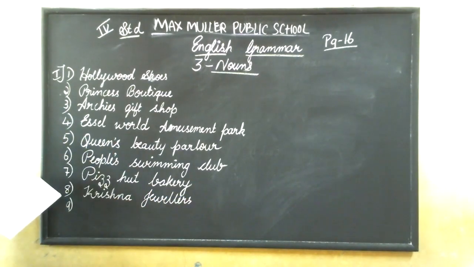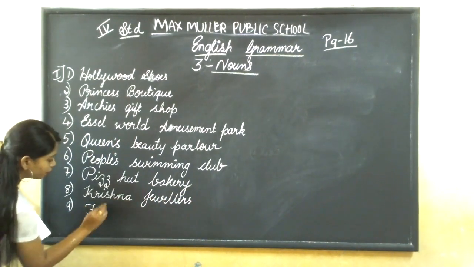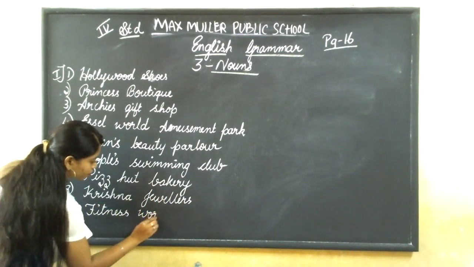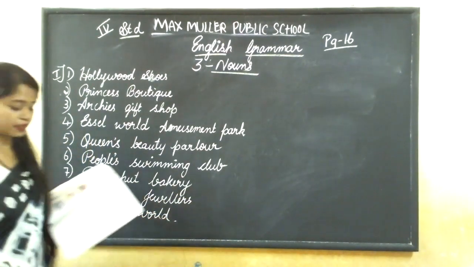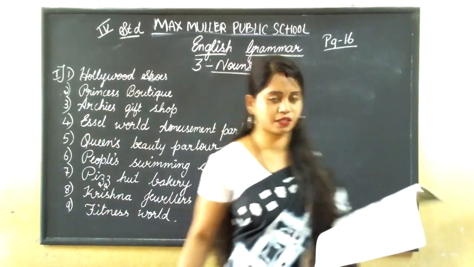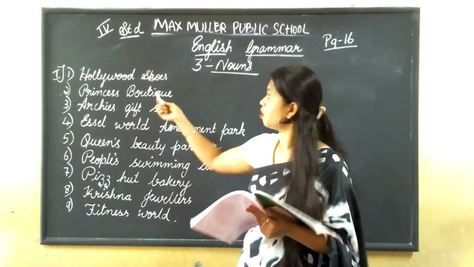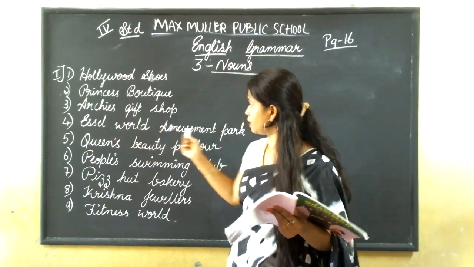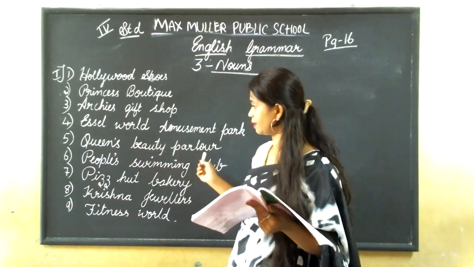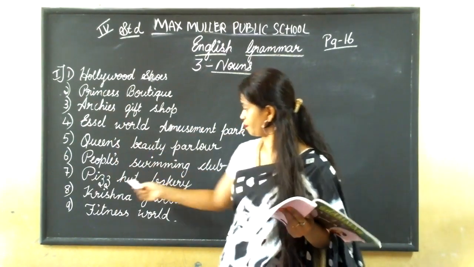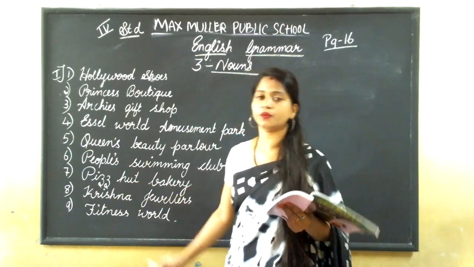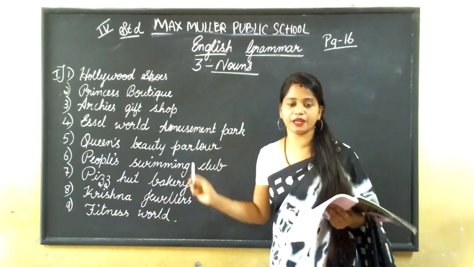Krishna Jewelers. Father wants to stay fit. Where will he go? He'll go to Fitness World. These are the names of the places: Hollywood Shoes, Princess Boutique, Archie's Gift Shop, Hazelwood Amusement Park, Queen's Beauty Parlor, People's Swimming Club, Pizza Hut Bakery, Krishna Jewelers, Fitness World.